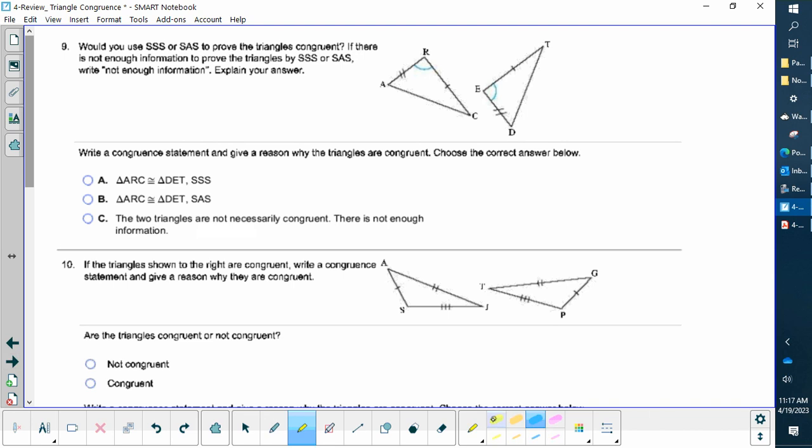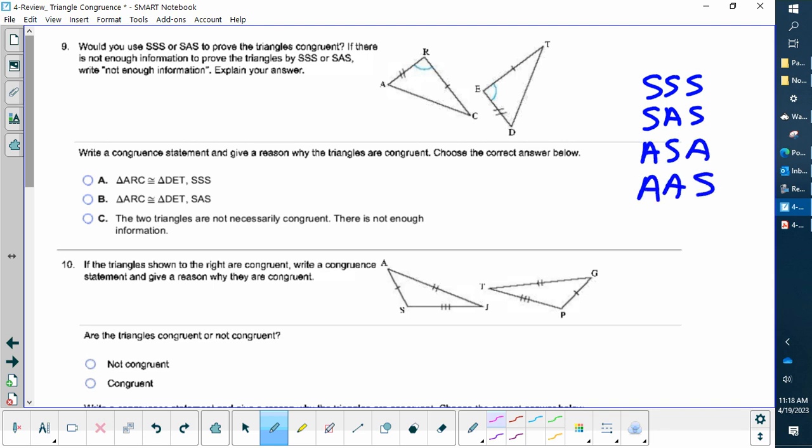Okay, this is called triangle congruence. There are basically 5 ways to prove triangles congruent. One is called side, side, side. These are shortcuts. Side, angle, side. Angle, side, angle. Angle, angle, side. And last but not least, hypotenuse, leg. Any of these shortcuts, instead of identifying all 3 sides and 3 angles, that's a lot of work. If you can prove any of these, it's a shortcut.